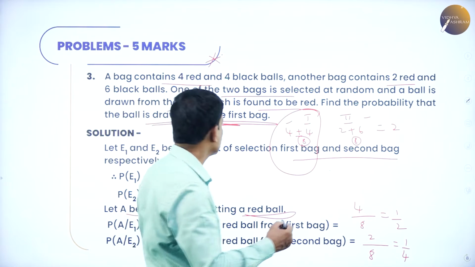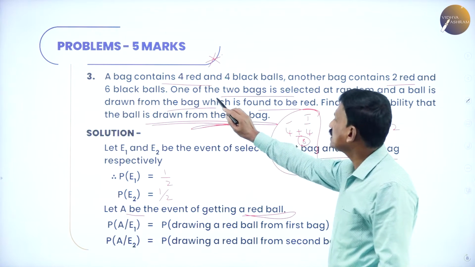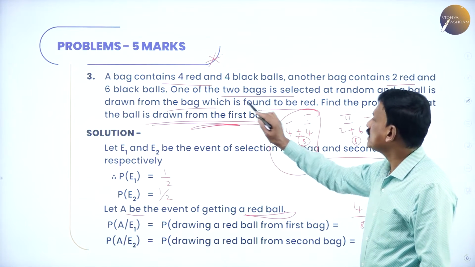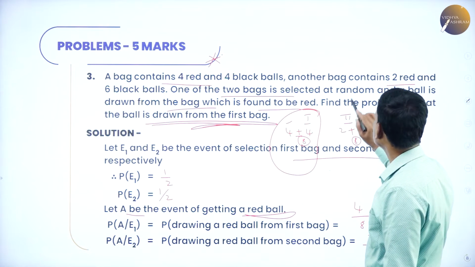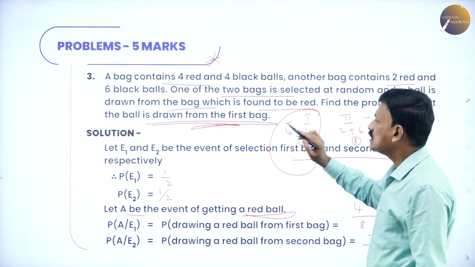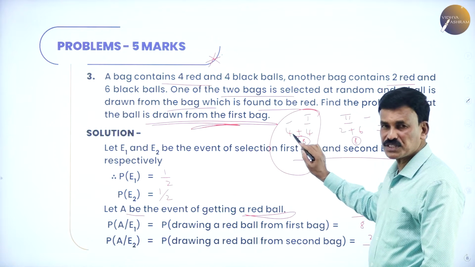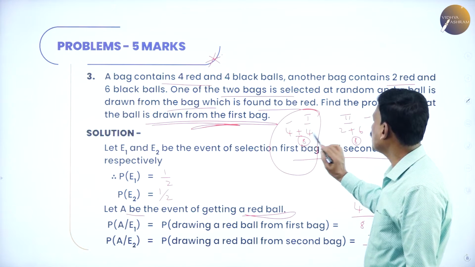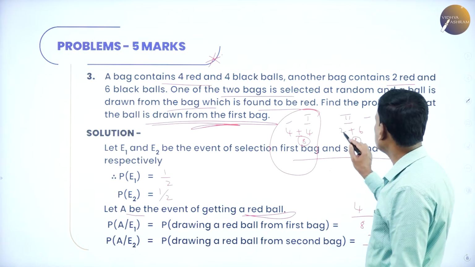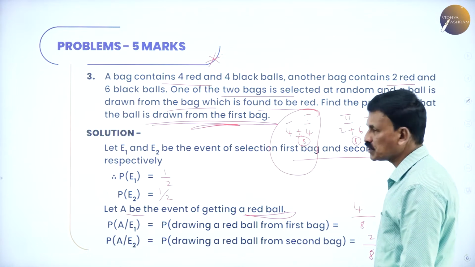Let me explain once again. There are 2 bags. A bag contains 4 red and 4 black balls. Another bag contains 2 red and 6 black balls. In the first bag there are 4 red and 4 black, totally 8 balls, whereas in bag 2 there are 2 red and 6 black balls, so totally 8.